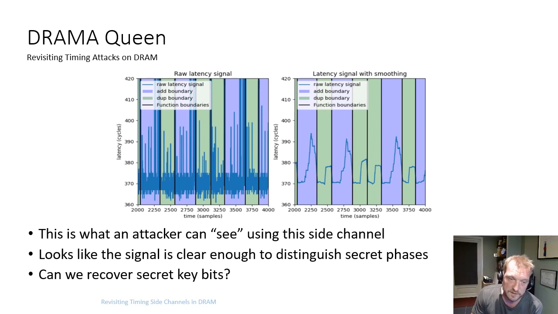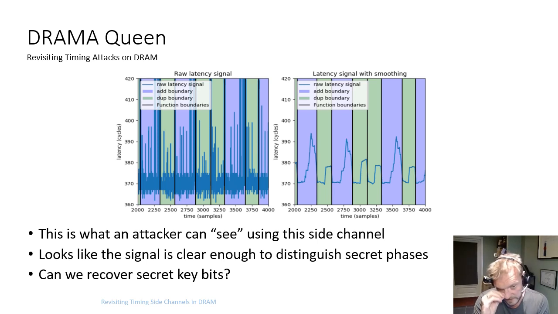The background shade indicates the ground truth of what the victim is doing in that phase. The blue shade indicates the add function that is only ever invoked when the secret key bit is 1. And the green shade indicates the duplicate function, which is always invoked, whether the secret key bit is 0 or 1. So we want to try and identify the pattern of these functions that are happening, and then recover the execution trace at a higher level, because that corresponds directly to key bits.